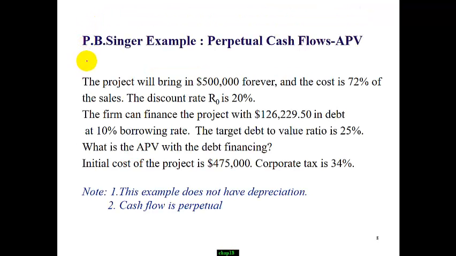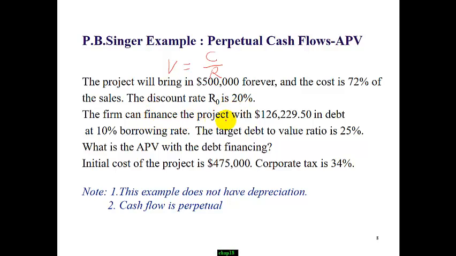Now we're going to go over several examples. The first example is a simple example. The feature is that it is based on perpetual cash flow, so the valuation is a bit easier. We will use cash flow over discount rate to figure the firm value. One project will bring in 500,000 cash flow every year forever. The operating expense is 72% of sales revenue. Discount rate R sub 0 is 20%.